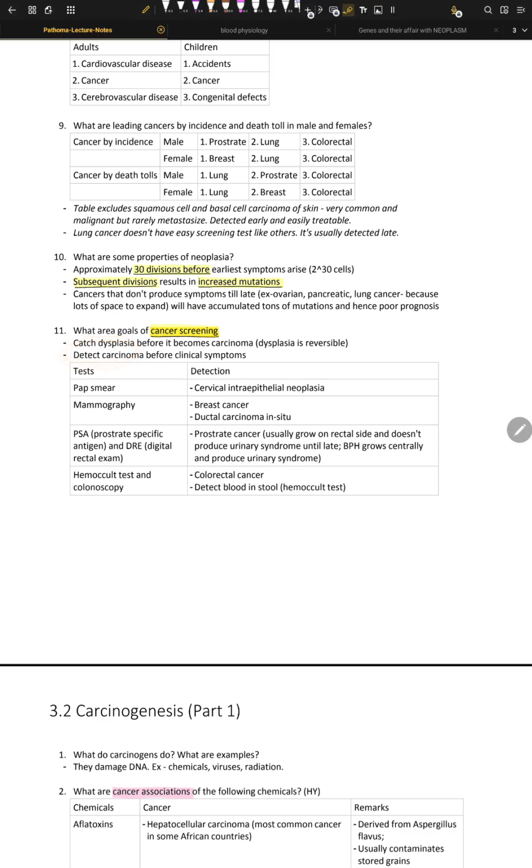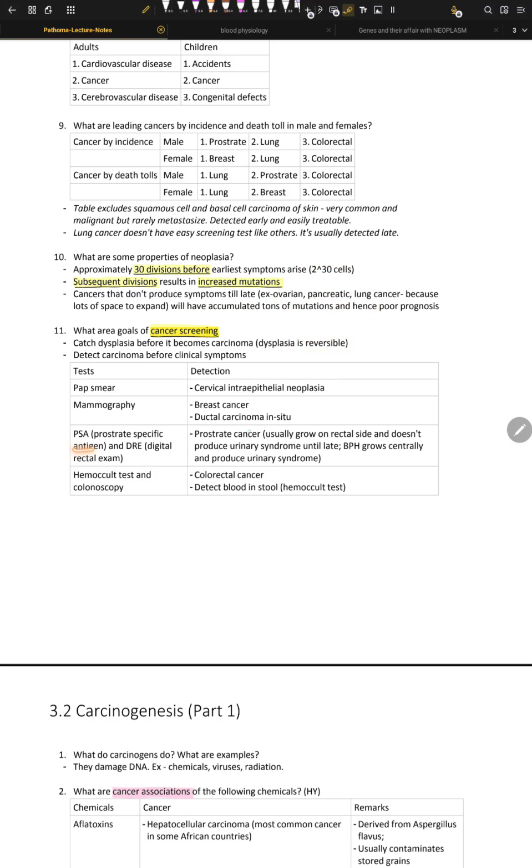Detect the carcinoma before clinical symptoms, because if the clinical symptoms are coming, it means we are too late. So these are good screening tests: pap smear, mammography, prostate specific antigen and DRE rectal exam, hemocult test, and colonoscopy. So pap smear is good for the cervix, right? Cervical intraepithelial neoplasia. Mammography is great for breast cancers, ductal carcinoma in situ. One of the problems with mammography is that it can get confused by calcium deposits in the breast, so this can happen.